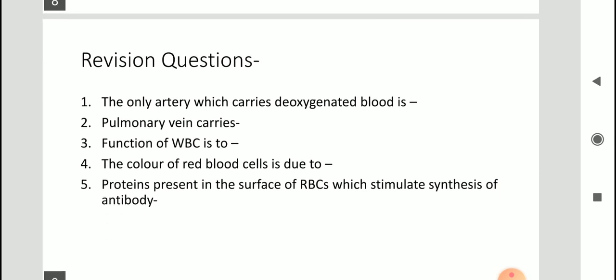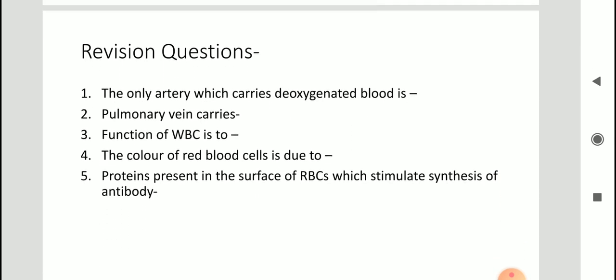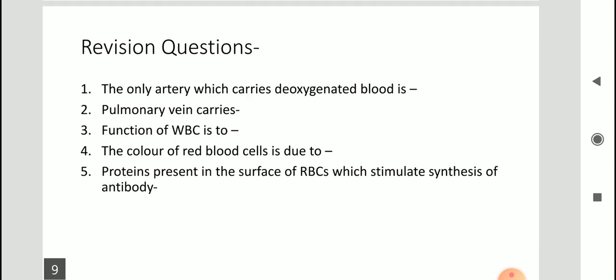Now, I have this small task for you all. You all will do these revision questions, and you may write the answers and leave it in the comment box. You will solve these questions and do it in your rough notebooks. I will see when the school reopens. The first question is: the only artery which carries deoxygenated blood. You have to name the artery.